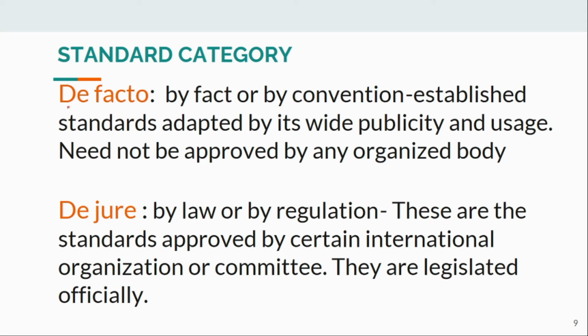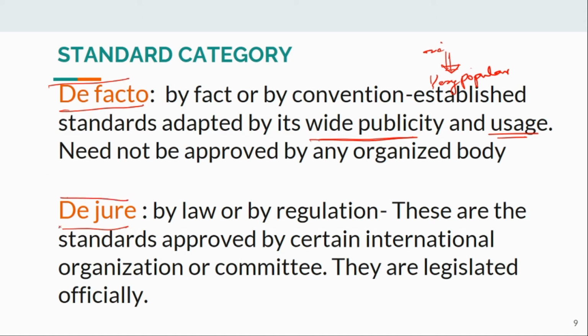Now, standards can be of two types: de facto standard and de jure standard. De facto standards are those which become standards by wide publicity and usage. That is, first it was implemented, then it became very popular. Its popularity makes it a standard. Such standards are called de facto standards. They are standards due to their publicity and wide usage, and need not be approved by any organization.